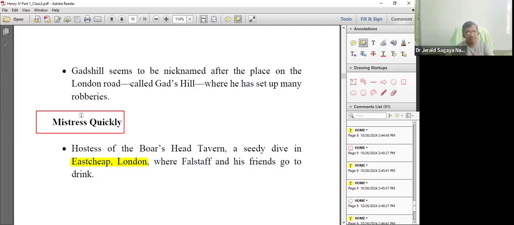These are the characters, the major characters and minor characters. And we will stop here and get back for the next session.